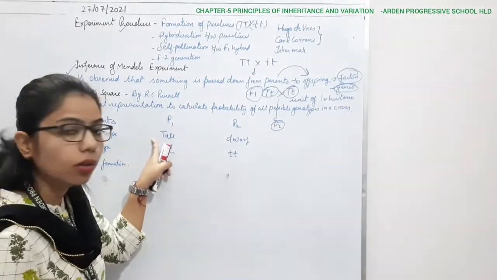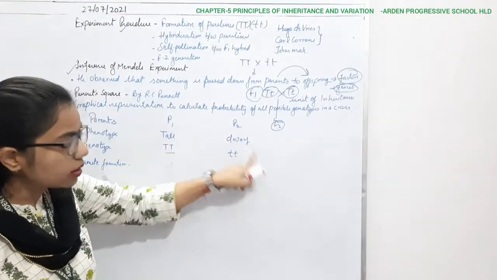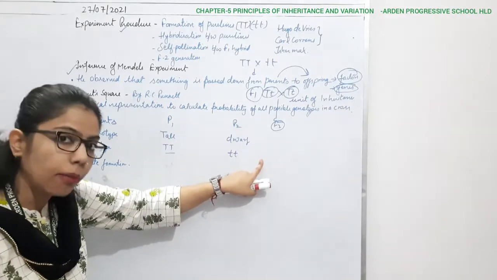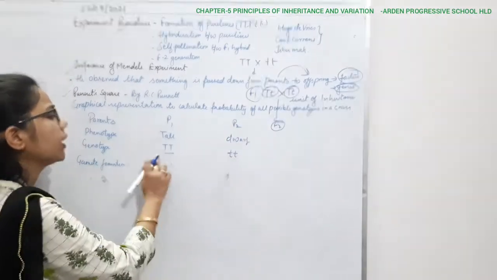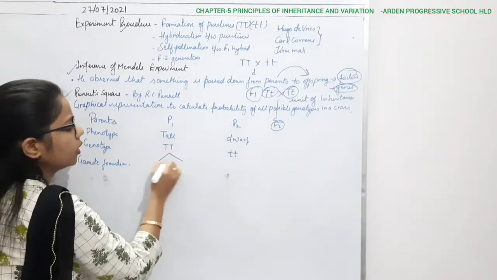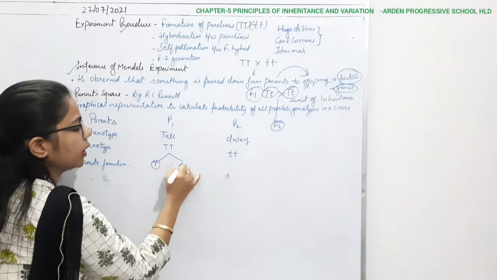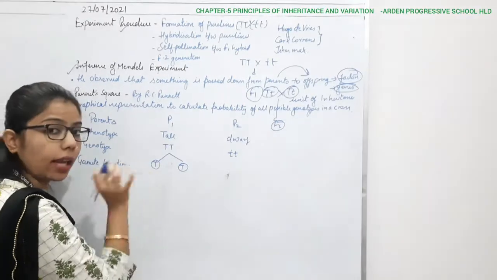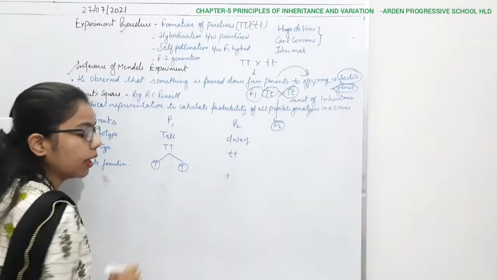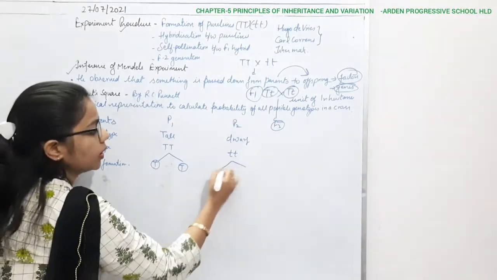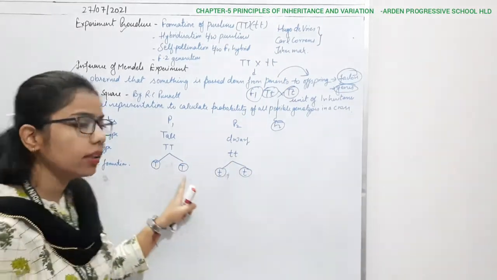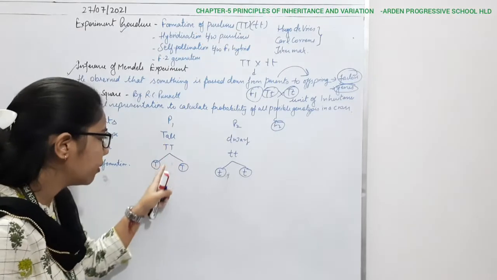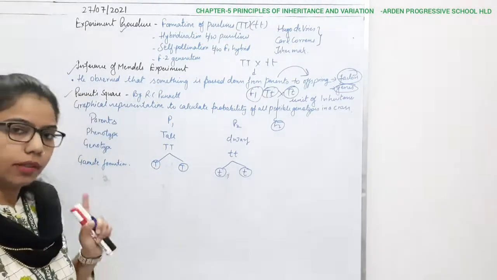So in this parent also it will form the gamete, and in this parent also it will form the gamete. Then only it will undergo the sexual reproduction, right? So what can be the gametes they can form here? Capital T and capital T. It means the gametes have the capital T genotype. Here also it will form small t and small t, right? So during the gamete formation, they will segregate from each other, right?